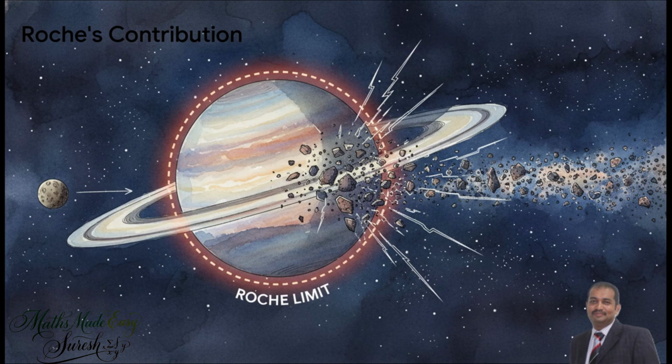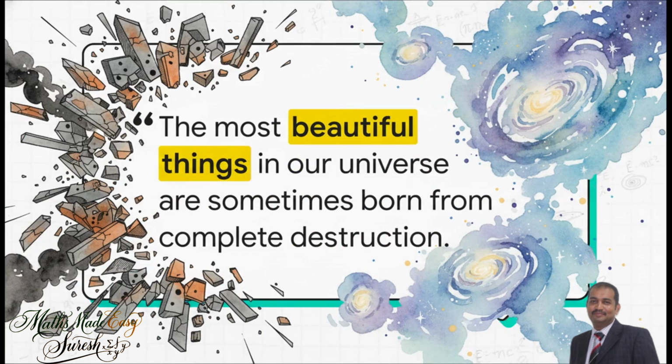If a moon happens to drift too close and crosses that line, the planet's massive gravity is so powerful that it literally rips the moon to shreds, and all that debris, all those shattered pieces of rock and ice, spread out to form those spectacular rings. It's a pretty profound thought, isn't it? That some of the most beautiful things we see in our universe are actually born from complete and utter destruction.